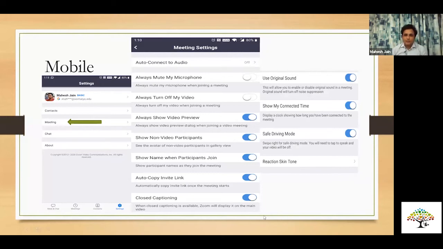Okay, Rishabh, can you tell me which screen is visible? Yeah, it's mobile. Very good. Okay, cool. So if you could see the connection time and original sound, this you should keep on.